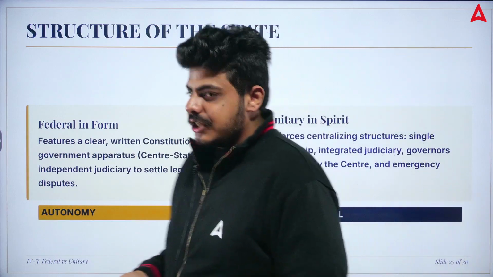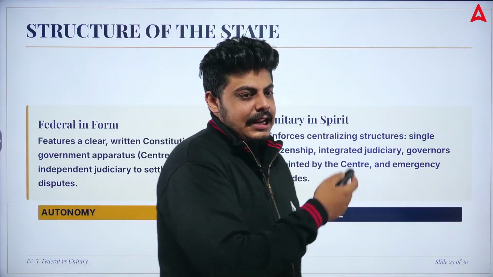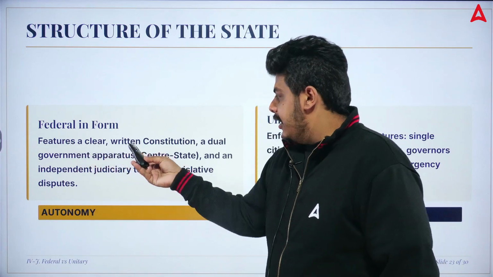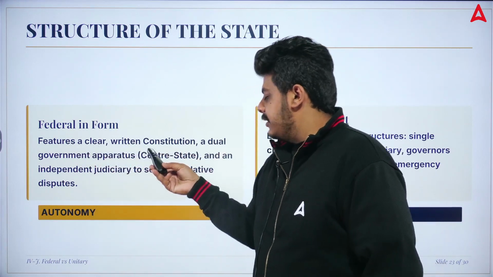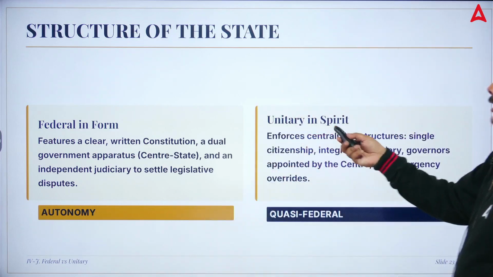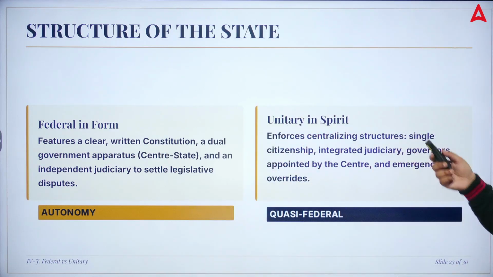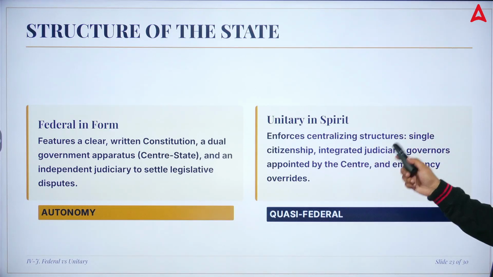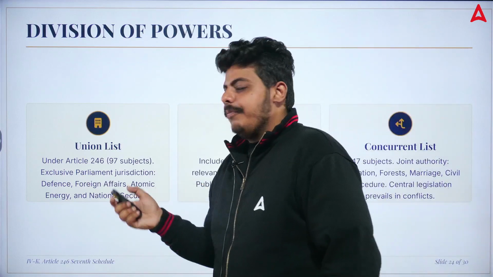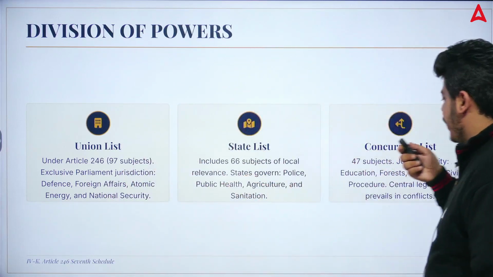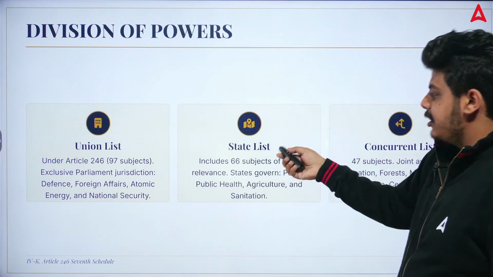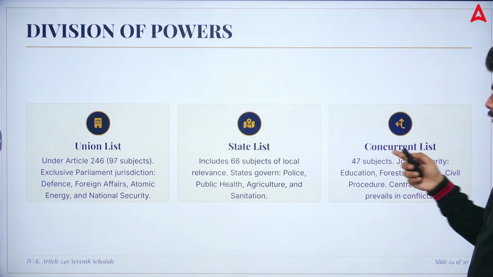If I talk about the structure of the state, we have seen a federal state, it was there in our Unit number 1. The features: a clear written constitution, a dual government apparatus, central and state, and an independent judiciary to settle these disputes. Also unitary in spirit: strong centralization structure, single citizenship, integrated judiciary, governors appointed by the state, and emergency overrides. Division of power: we have the Union list, State list, and Concurrent list. You will see all these things. Union list under Article 246, State list includes 66 subjects, Concurrent 47 subjects.